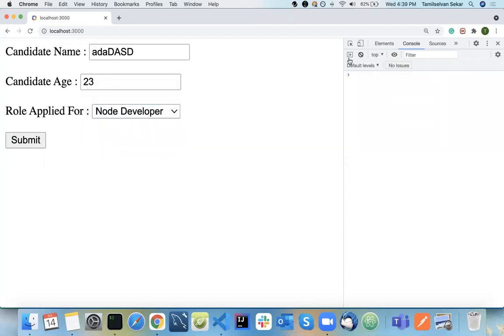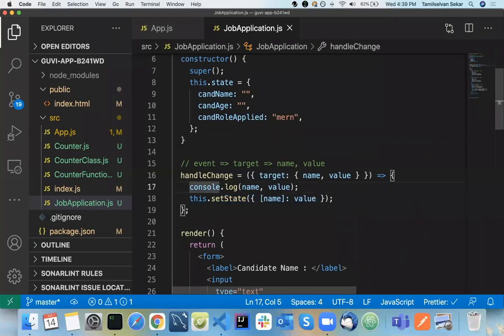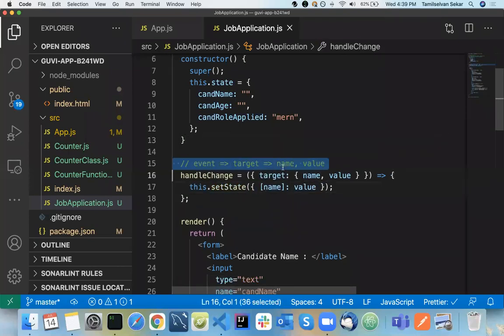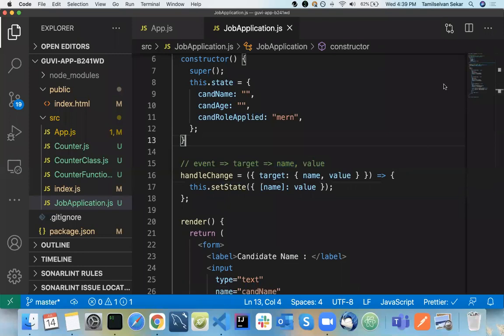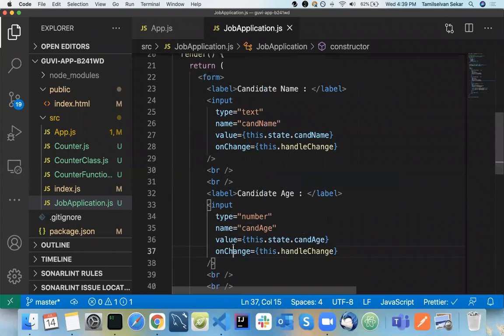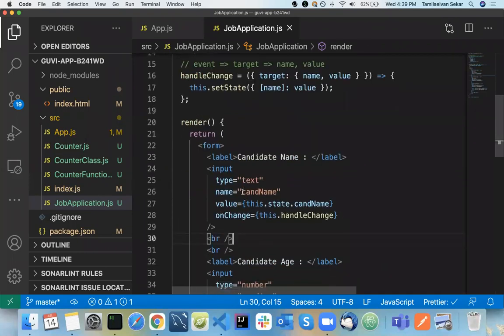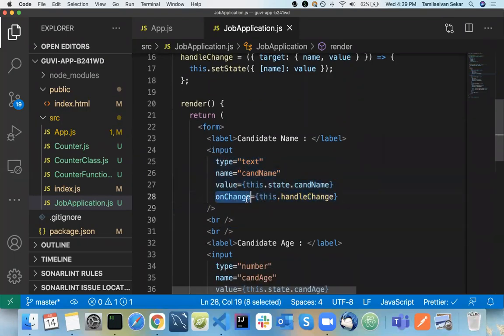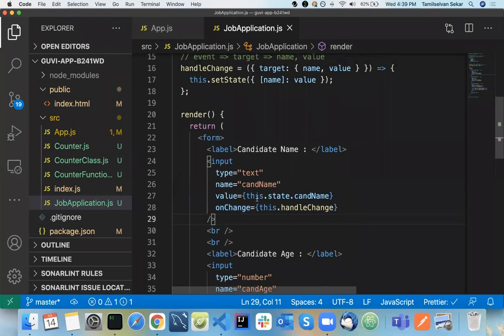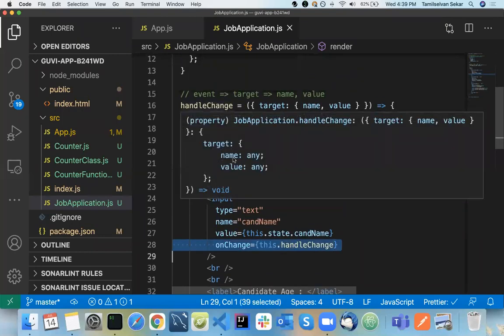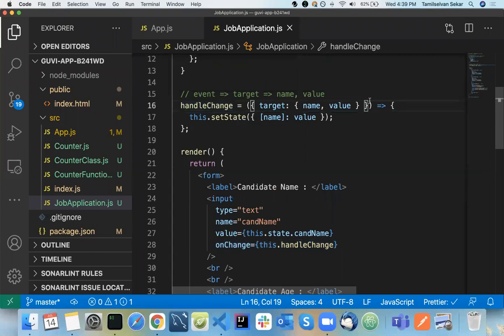See, clear. So clear on this particular concept. So why did we do this? All your values and name, everything will be available inside your event object. So it can be on change or on click, whatever. That event attribute, we have our target. What is a target? Whichever field you modify here. For example, if you modify anything in this particular form field, you have a function called on change, and you are calling a handle change function in that on change. So if you do that, the event attribute will be available here.